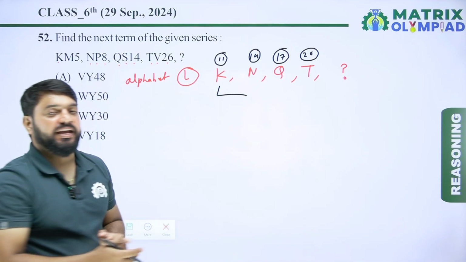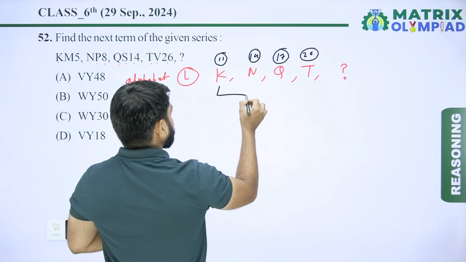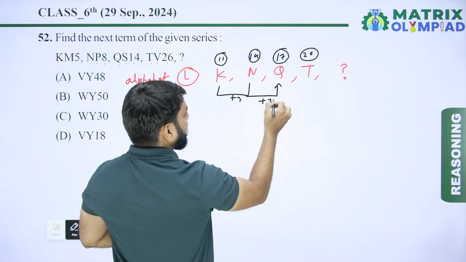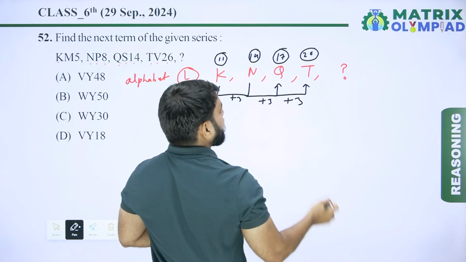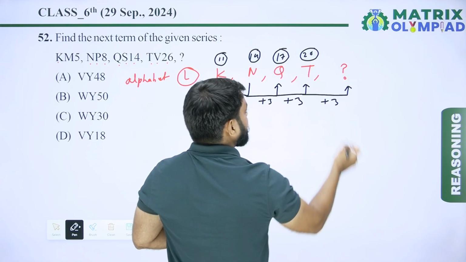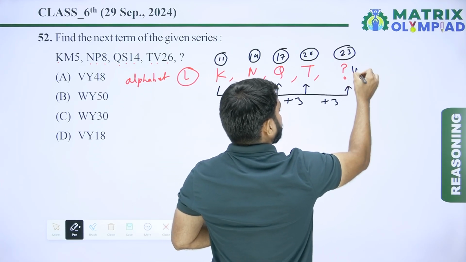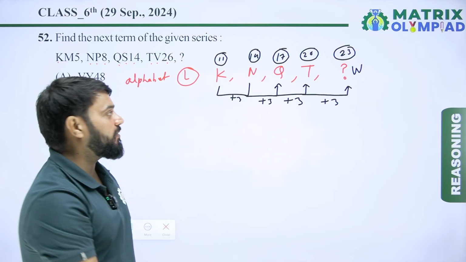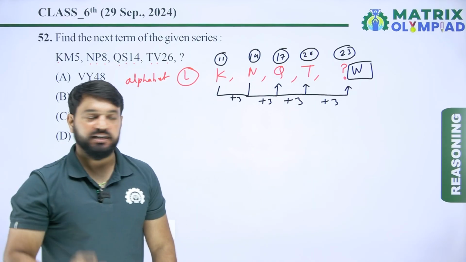So the place value of K in the English alphabet is 11. So 11 plus 3 means 14. Now 14 plus 3 means 17. Now 17 plus 3 means 20. Similarly, 20 plus 3 means 23. So it means W, because the place value of W is 23 in the English alphabet. So the first missing alphabet is W.